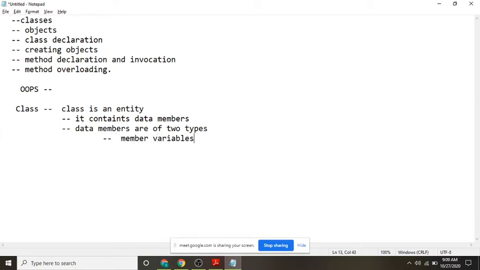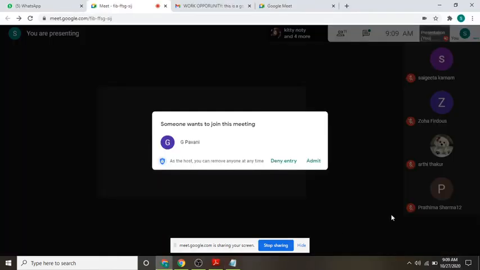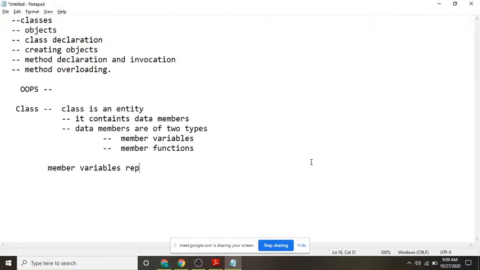See, this is nothing new to Java. This is the same thing I think you would have learned in C++ also. Member variables represent what?